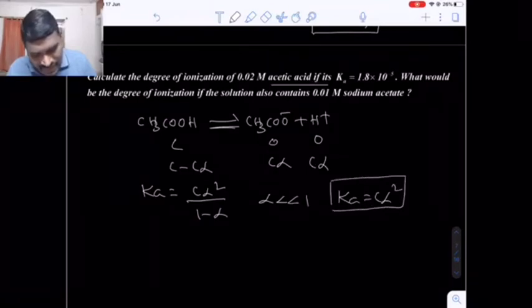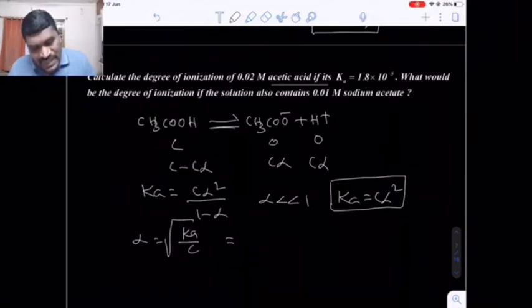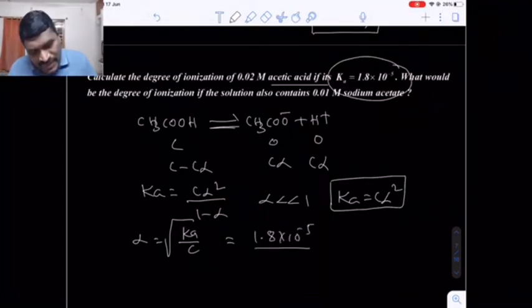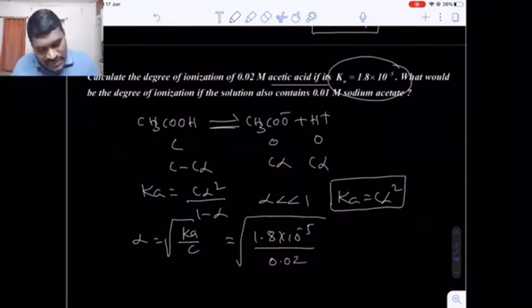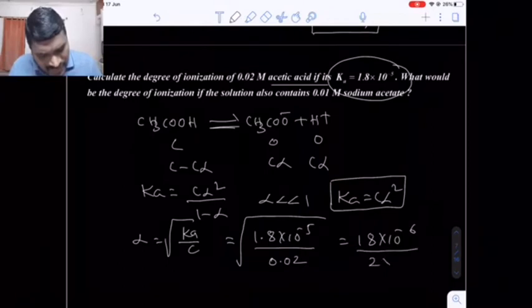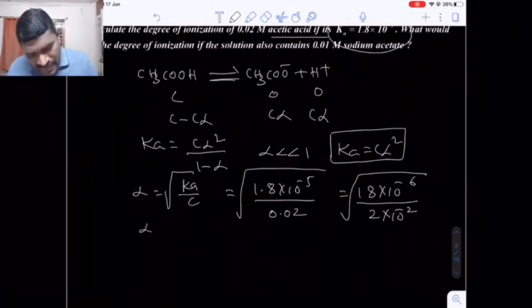Are you getting my point? From here alpha is equal to under root of Ka by C. What is the Ka value given to you? 1.8 into 10 raised to minus 5, whole divided by the concentration given to you, 0.02. So this is 18 into 10 raised to minus 6, divided by 2 into 10 raised to minus 2. Now here alpha value will be 9 into 10 raised to minus 4.